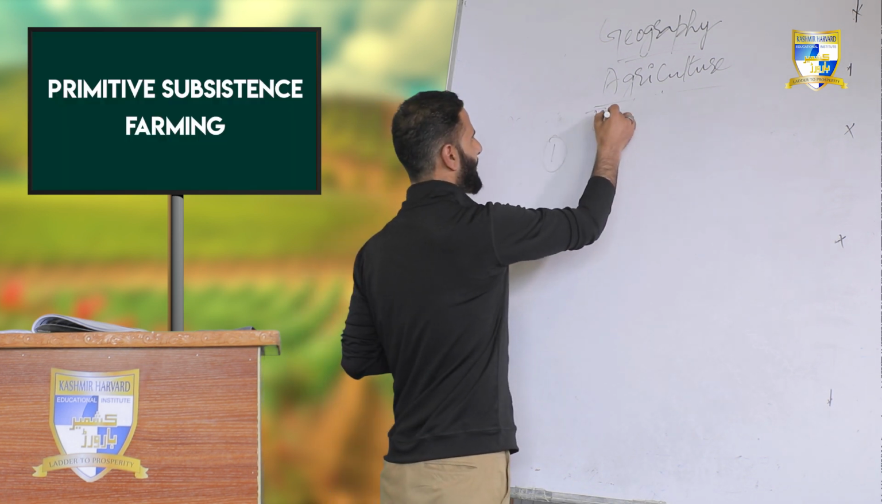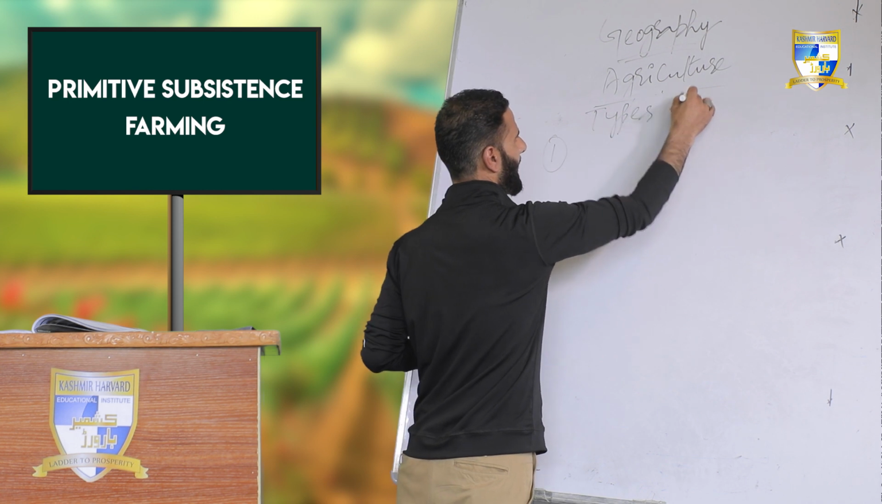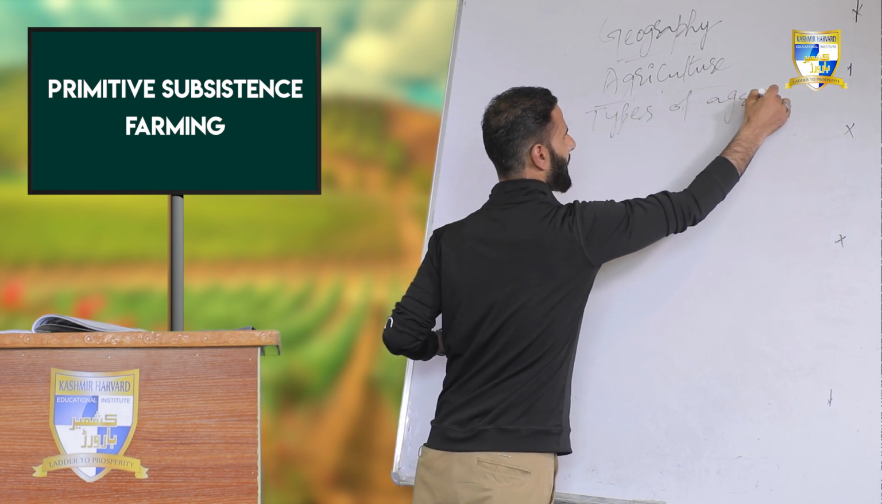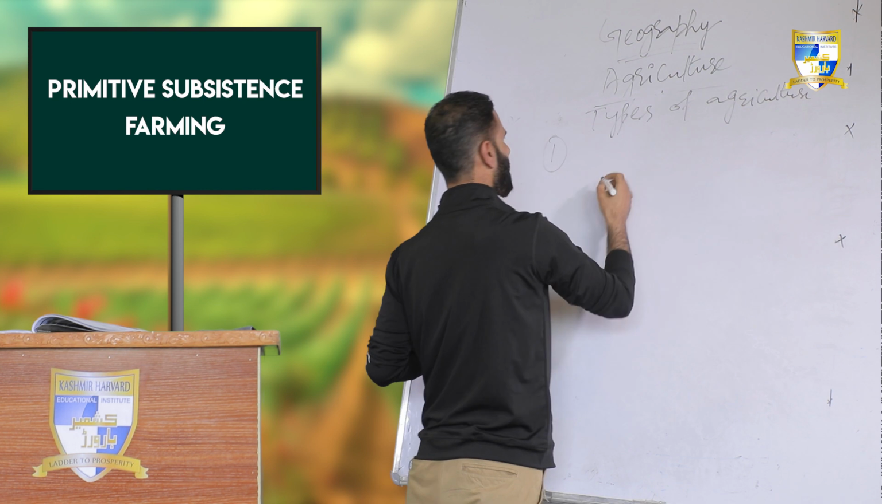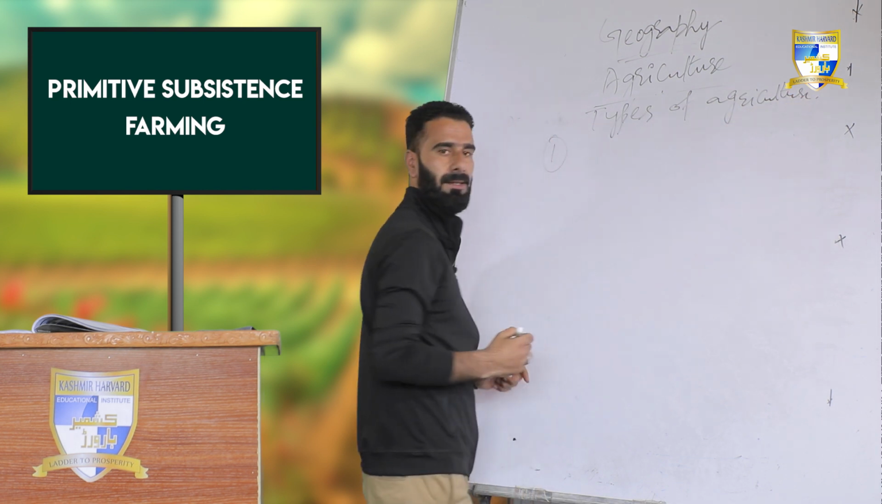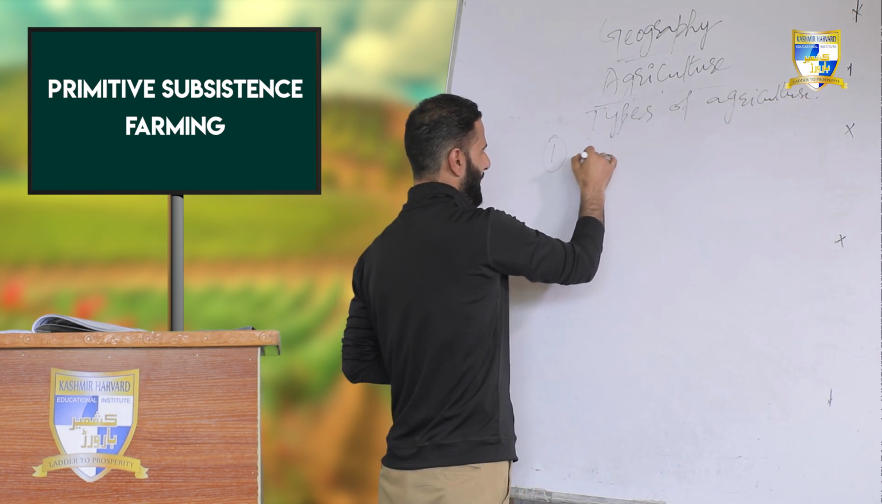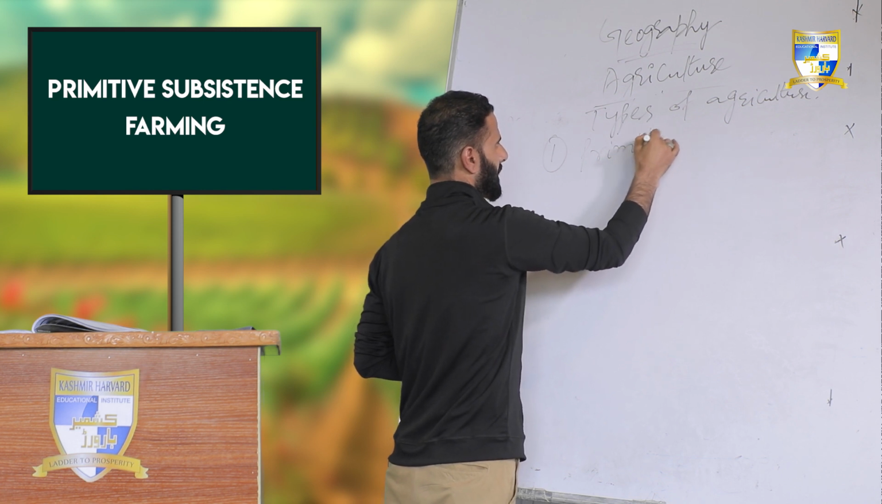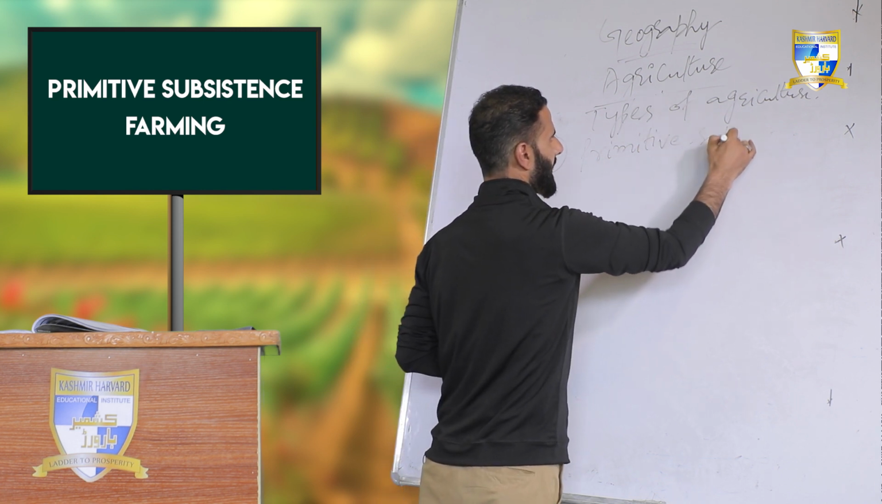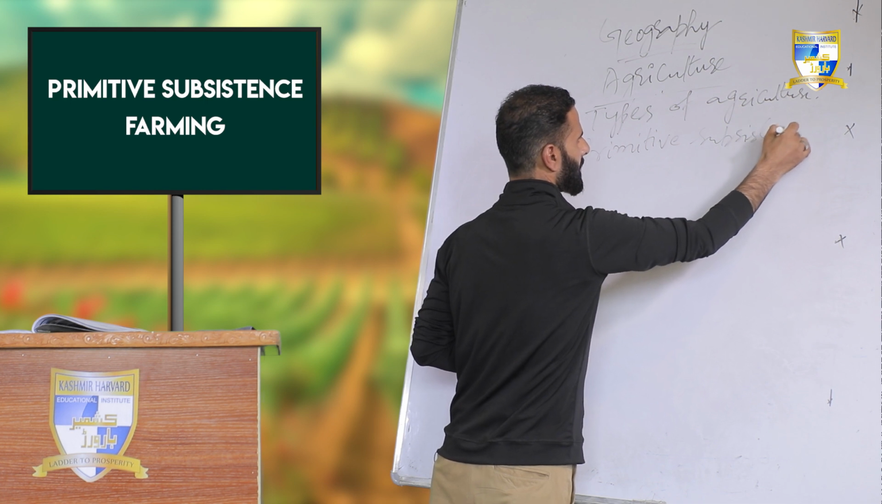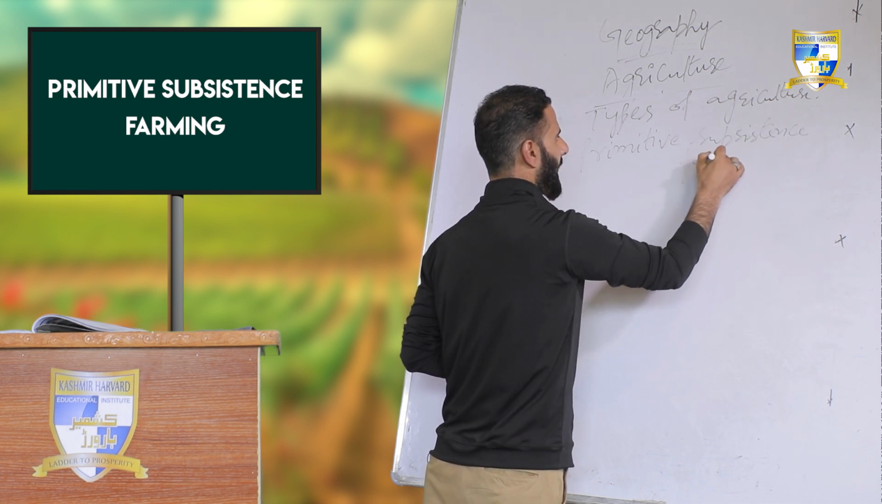Types of agriculture. Number first type of agriculture is primitive subsistence farming or agriculture.